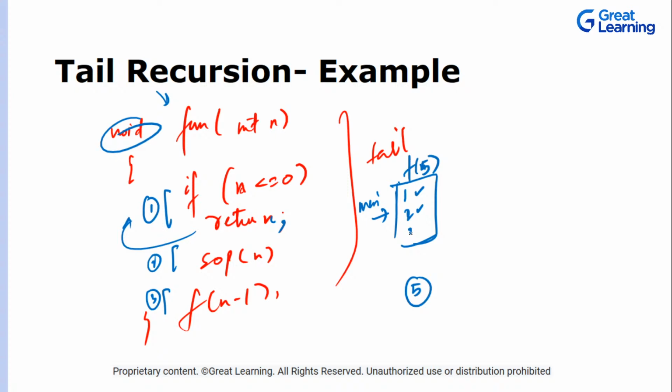5 is printed. Then you have your function call, f4. Now there are no statements left, so f5 will be popped out of the stack, and we will have the activation record for function f4. This will be popped out too, so you're not using any extra memory.